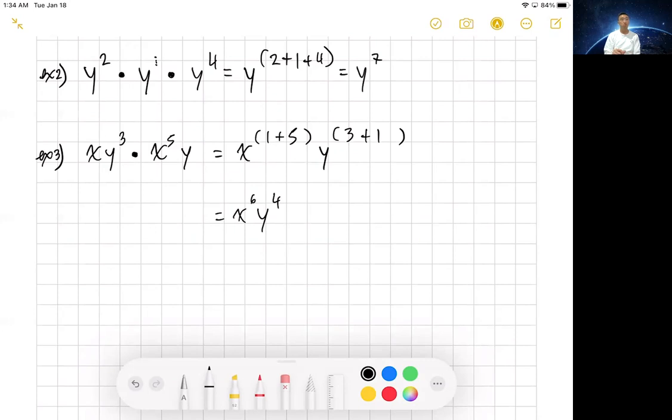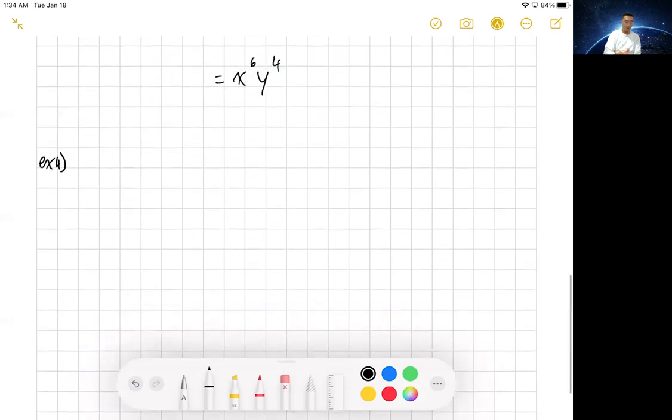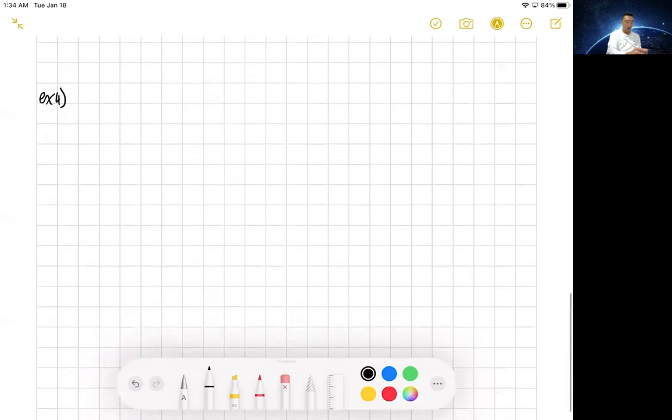We good? Right? Now let's go ahead and add some coefficients to this. Let's add some numbers. For example, 2m to the third n to the fourth times 3m times 4n to the, let's go with to the fifth, right? So pause the video and try it.